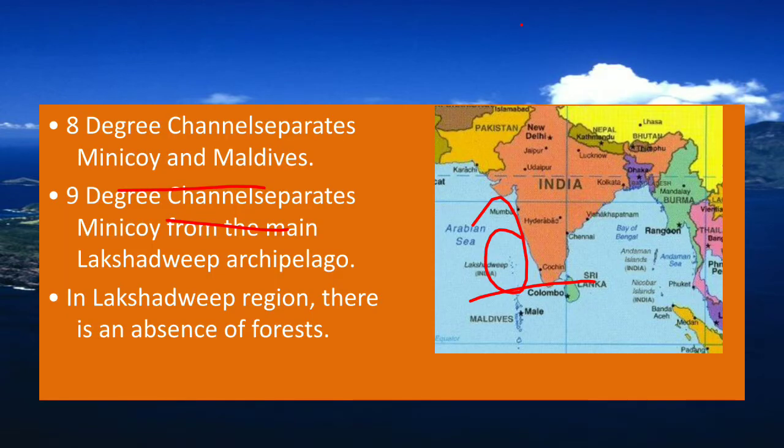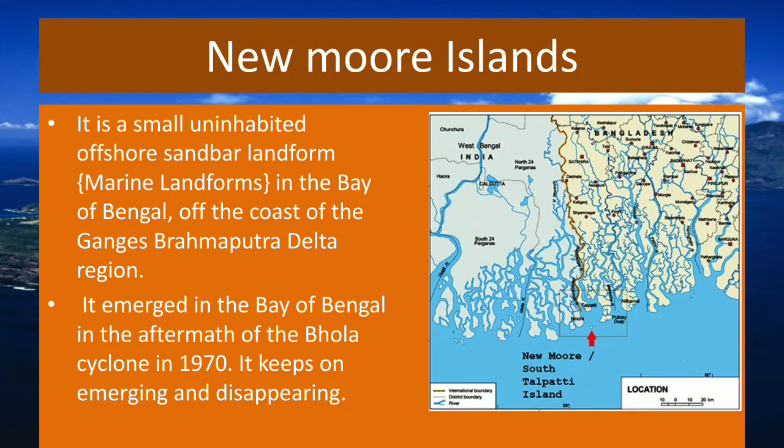So basically, the Andaman and Nicobar group is further lower latitude-wise, and the southernmost point of India, which is called Indira Point, is on Great Nicobar. So there comes the Lakshadweep Island.